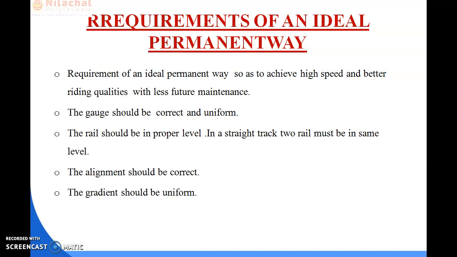Next one is the tractive resistance of the track should be minimum. So first of all we discuss what is tractive force. In your first chapter, tractive force means the force acting by or applied to your track, okay.